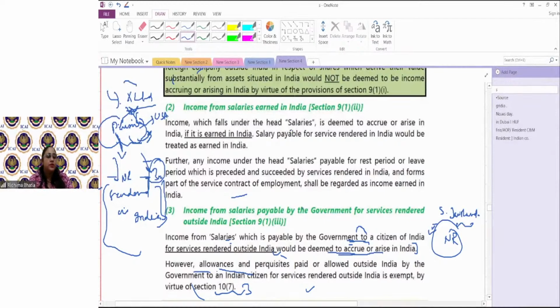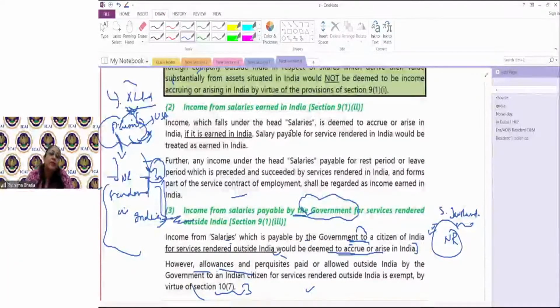That income for salaries earned in India and income of salaries payable by government for services rendered outside India. Third point में जो यहाँ पे लिखा हुआ है, it should be only and only when the employer is the government. If the employer is any private limited and the person is rendering services outside India, it will not make that income taxable in India.